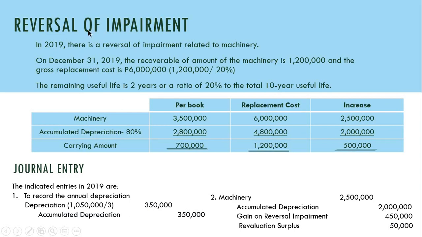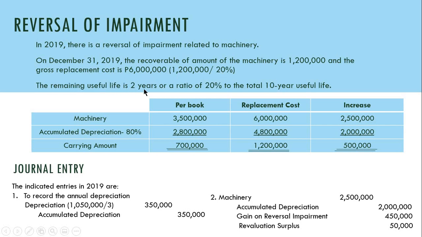Now, last, the reversal of impairment. The impairment is reversed. In 2019, there is a reversal of impairment related to machinery. On December 31, 2019, the recoverable amount of the machinery is 1.2 million, and the replacement cost is 6 million. That's 1.2 million divided by 20%.